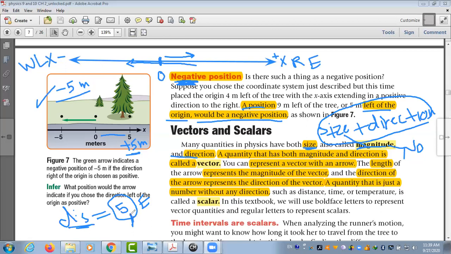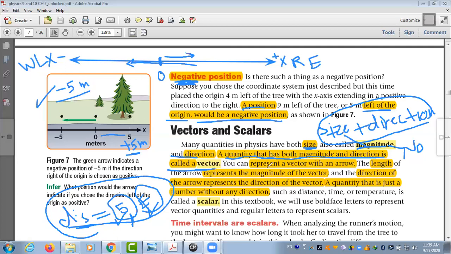So what is another name for this number? We have three names for this: the number, or the size, or the magnitude. What is E? E refers to east, so it is the direction. So any physical quantity you can describe using both its magnitude and its direction, we call it a vector. A quantity that has both magnitude and direction is called a vector.